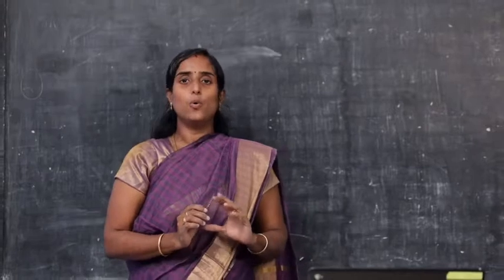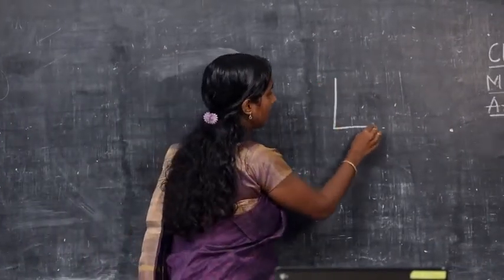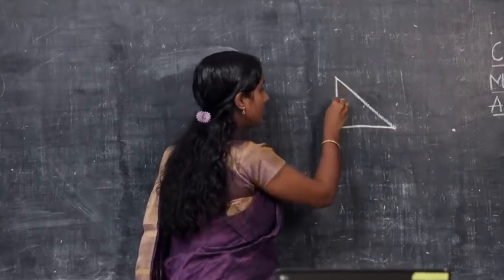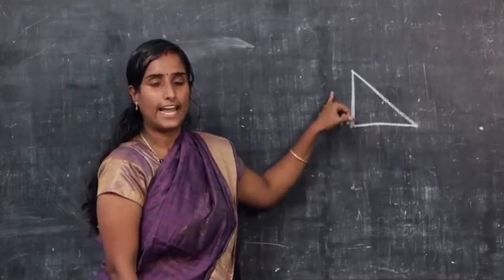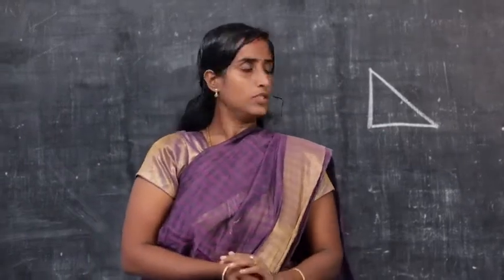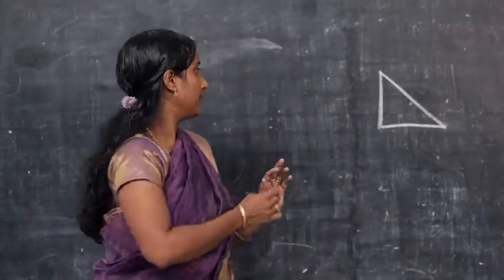Students, do you all know what a perpendicular side of a right angle triangle is? This side and this side are the perpendicular sides of a right angle triangle. Now let us do a few problems on how to find the area of a triangle.